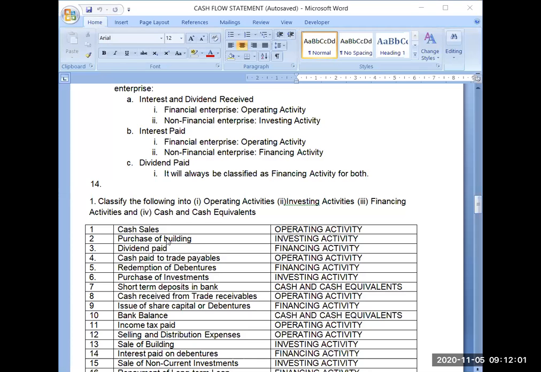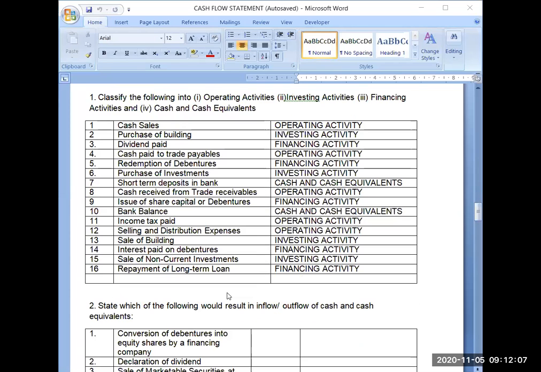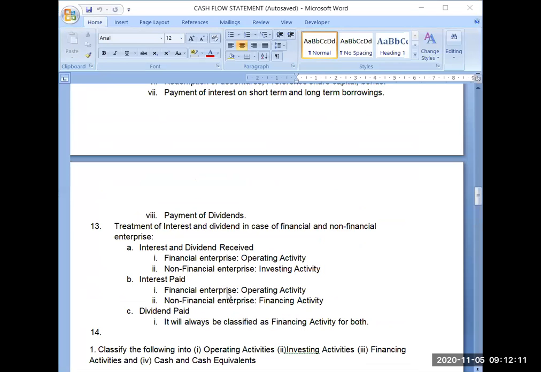So we were discussing the cash flow statement, and yesterday we understood the accounting treatment of interest and dividend. I will revise it once again, so that you should not get confused with interest and dividend at any point of time.